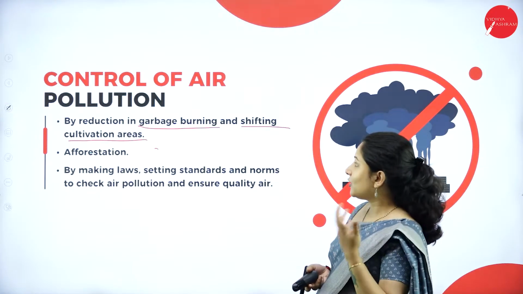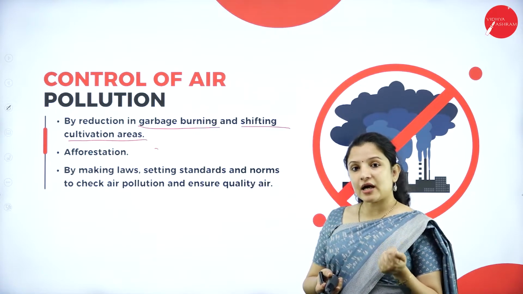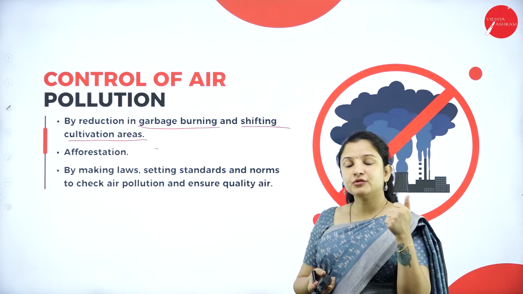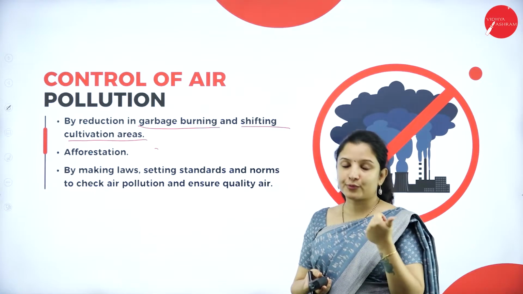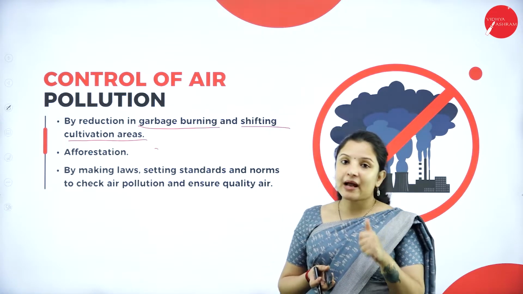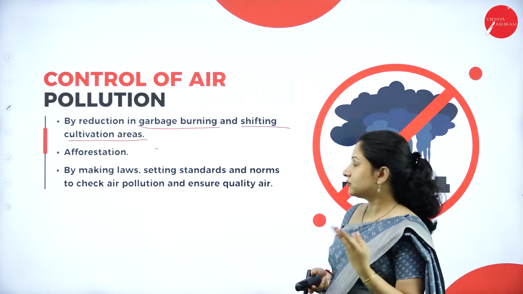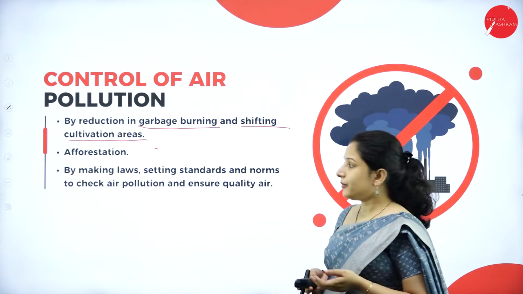So various methods can be followed. Garbage burning can also be reduced, and recycling has to be done to the maximum. If there is no procedure for recycling, at least let them try to bring a ban on that particular material. Like that, garbage burning can be reduced, therefore controlling air pollution.